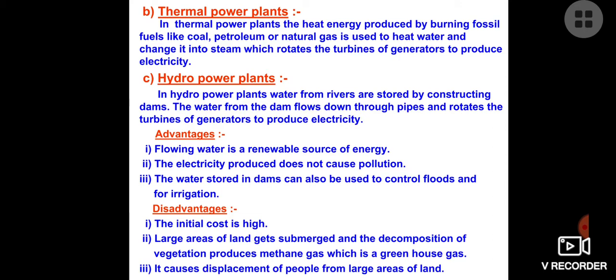As the turbines are connected with the coil of the generator with the help of a shaft, as the coil rotates, again because of EMI, electromagnetic induction, the production of electricity takes place.